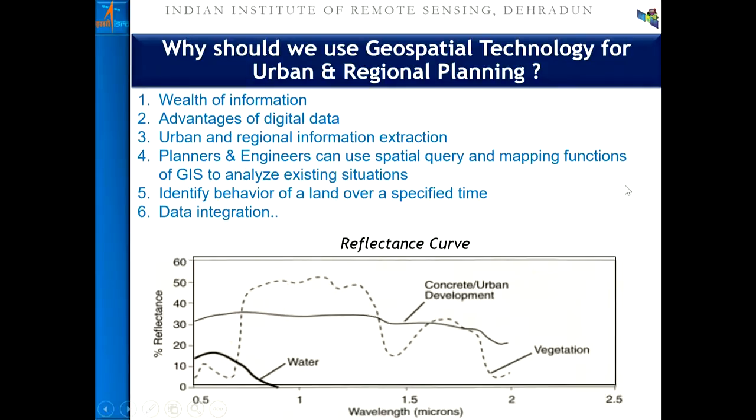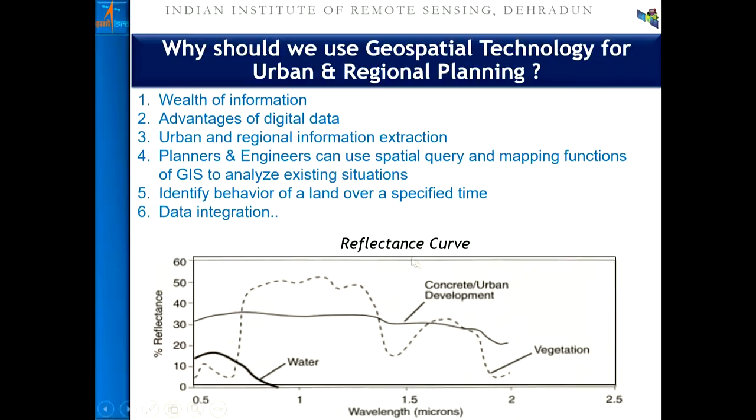Kindly recall the reflectance curve, which is nothing but the Bible for data interpretation, where I have put only three basic features as they are present in urban areas: basically the concrete or impervious surface, and also the soil, vacant land, etc. Vegetation in different forms, like in the parks, lawns, tree cover, or urban forest within the urban area and surroundings. Or the water body in different forms like streams, canals, or the recreation spaces available in urban areas.